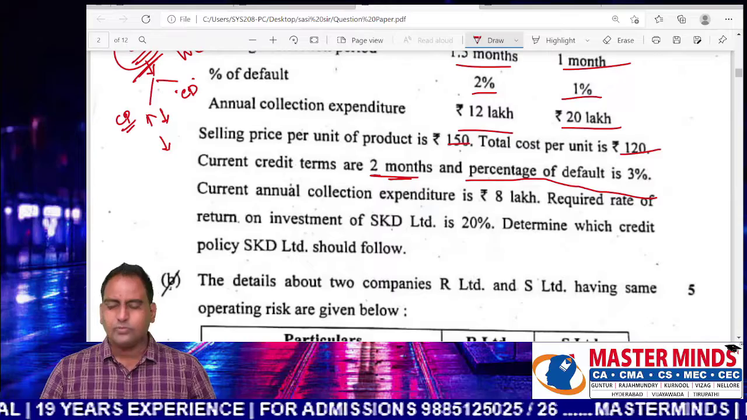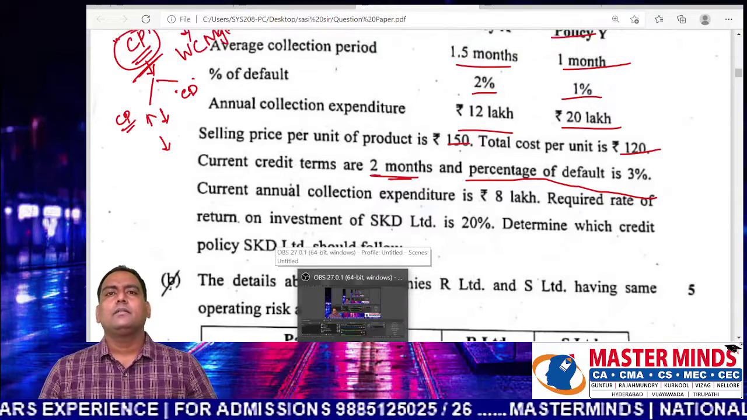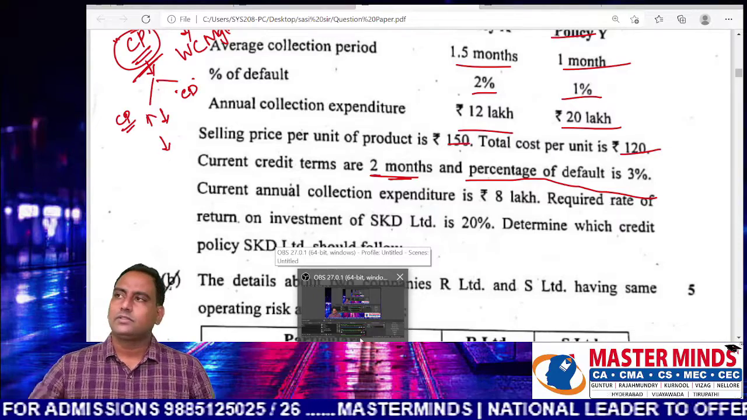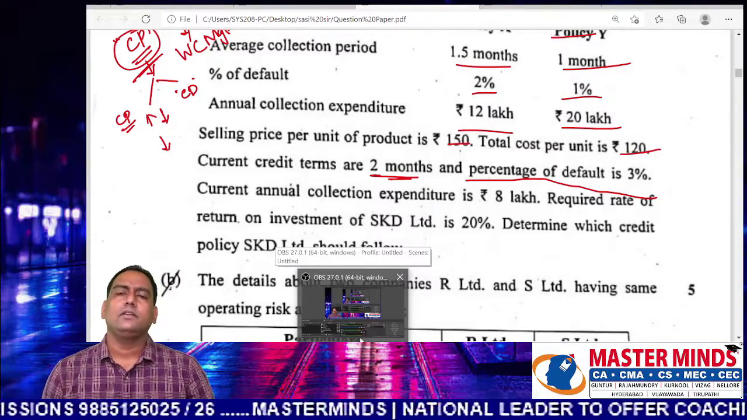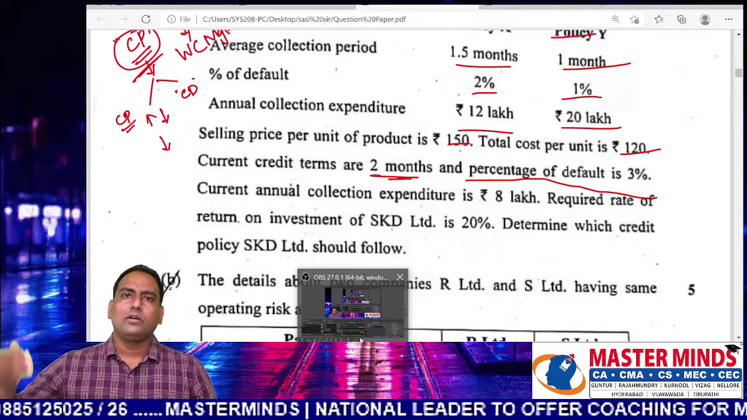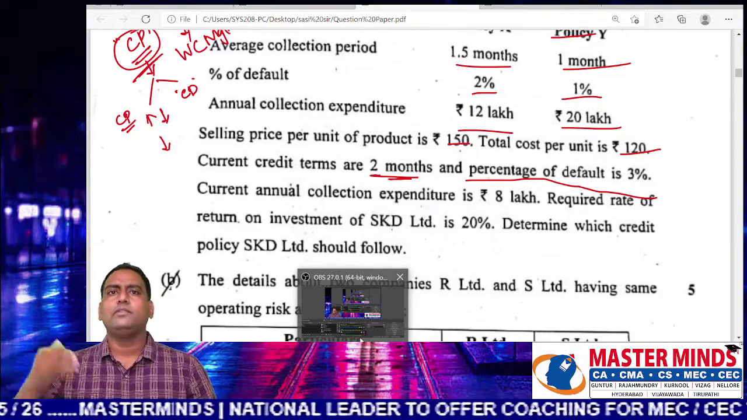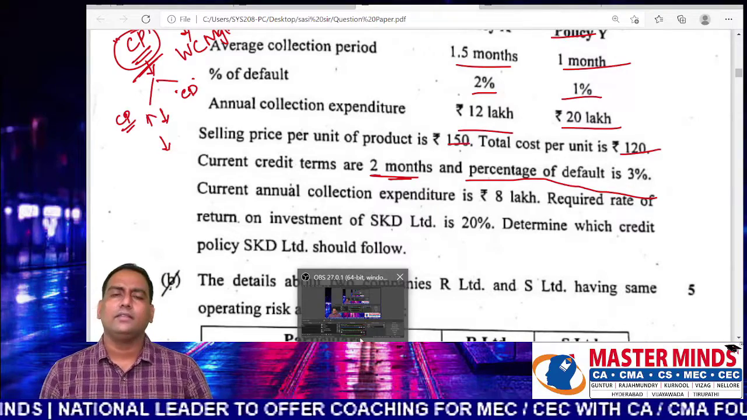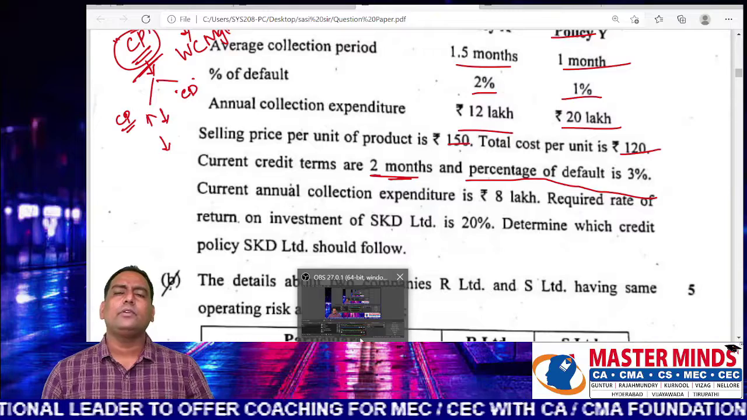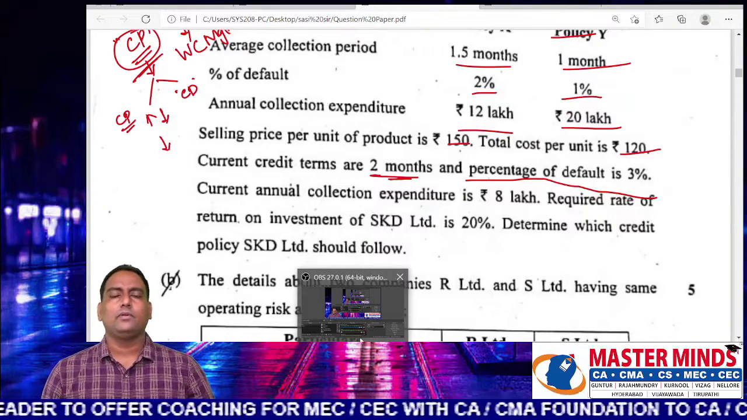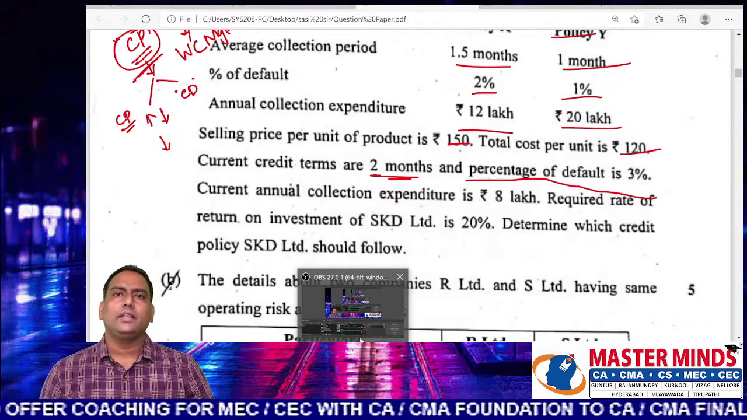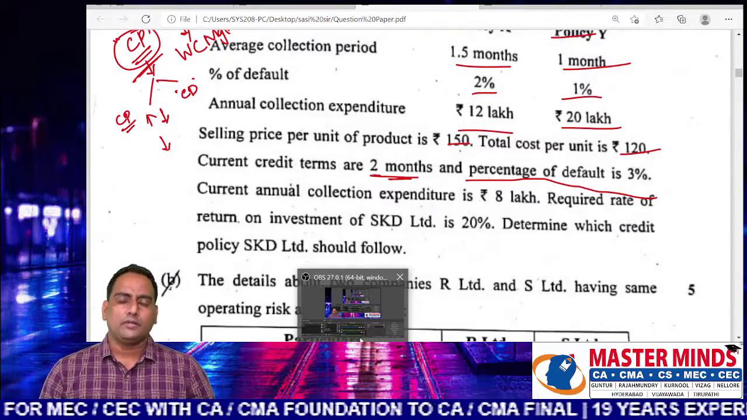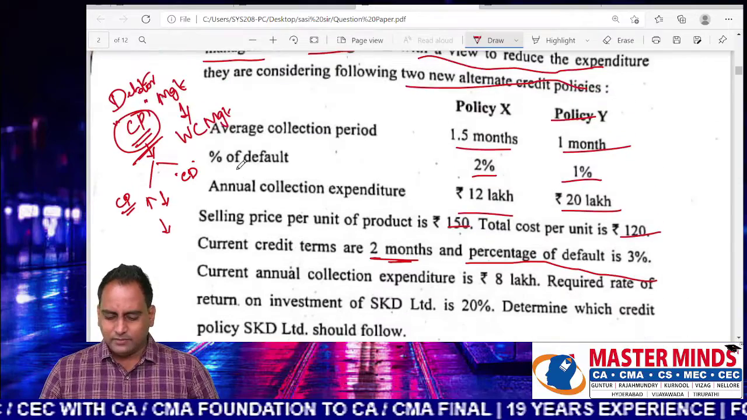So what do we have to do? We have to compare the cost analysis related to the credit policies. What would be the annual operating cost if 2 months credit is allowed? What would be the operating cost if 1.5 months credit is allowed? What would be the annual operating cost if 1 month credit is allowed? The basic objective is to reduce the cost of operation. Therefore, you have to choose the credit policy which has the lowest annual operating cost. So this is the analysis.